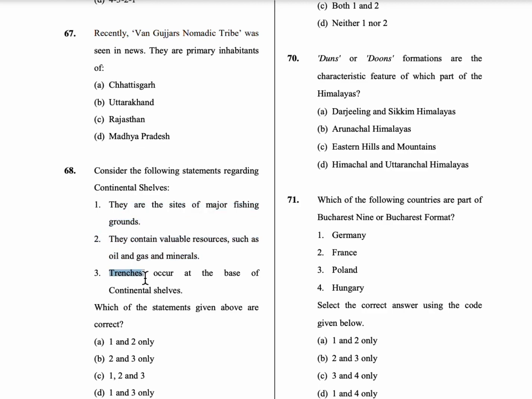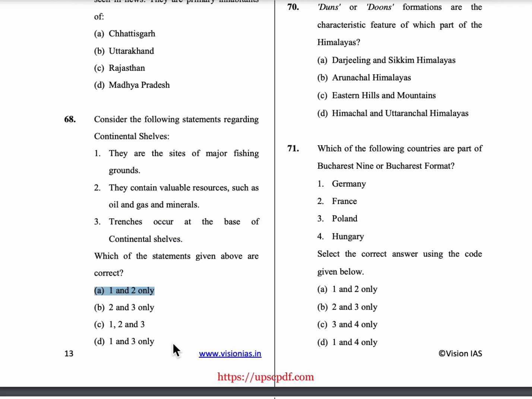Trenches means a long deep hole, like an inverted mountain, a long deep hole in the oceans. So Mariana Trench is the longest, deepest trench. So third statement is wrong. So only first and second statements are correct. Option A is the correct answer.